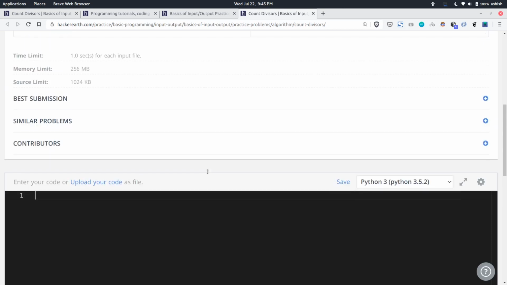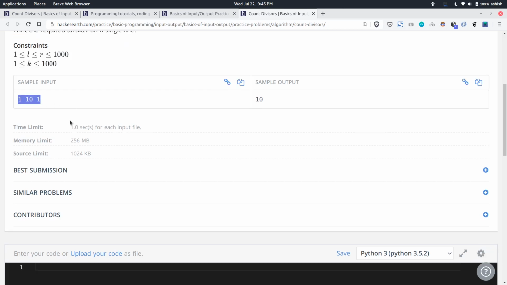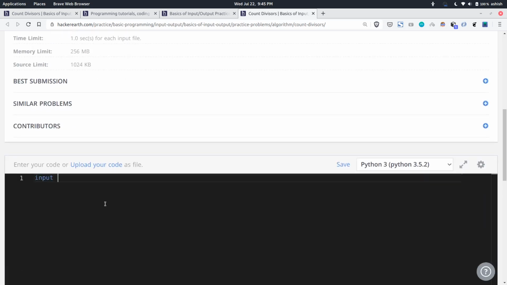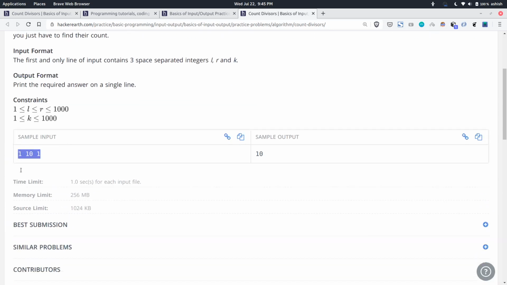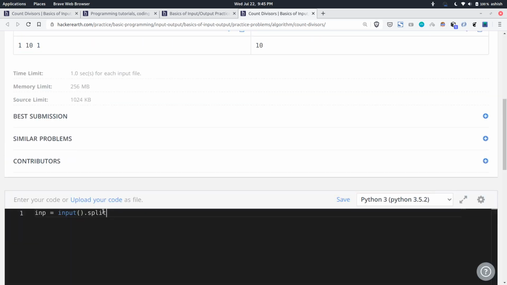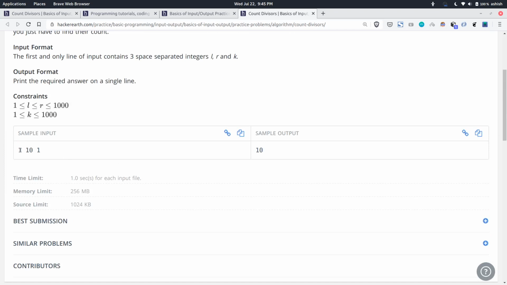Let us try to solve this question. First we need to read these three numbers. In Python you first read it as a line. We'll give the name as input, and I'll read the input. This is a string, so we need to split it into individual terms. I'll use the split function Python offers to us. Now we need to extract each of these terms, 1, 10 and 1.